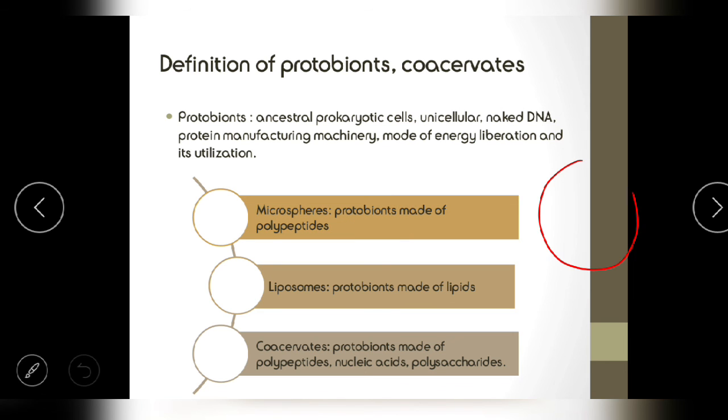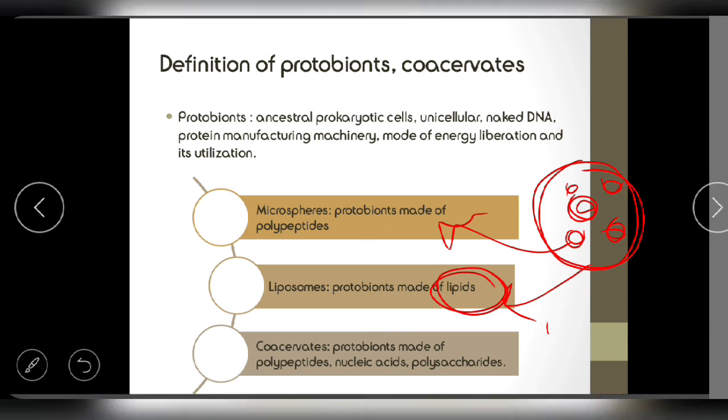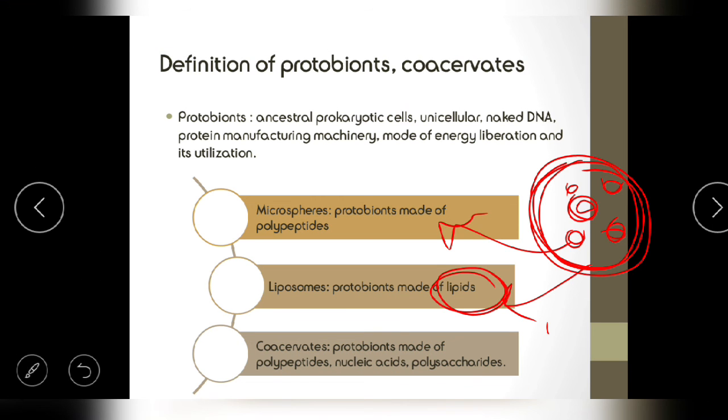We have seen that in the coacervates there were small round structures inside. These small round structures were groups of proteins, and those groups of proteins were known as microspheres. Now, there are also protobionts which were made of lipids. We are going to call them liposomes. These lipids generally formed the outer covering of the structure.